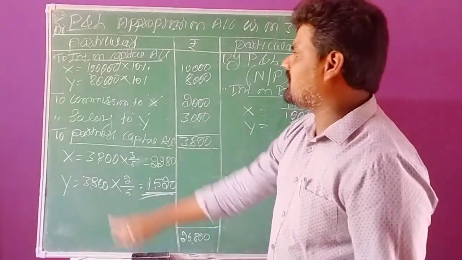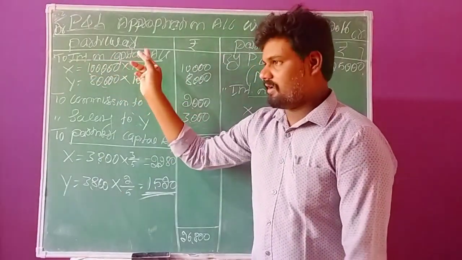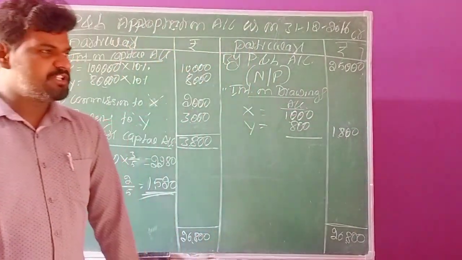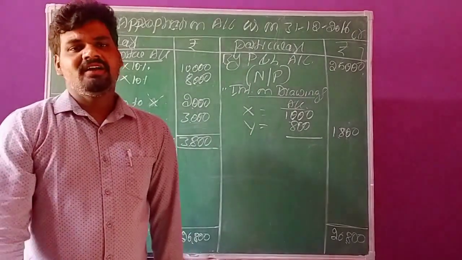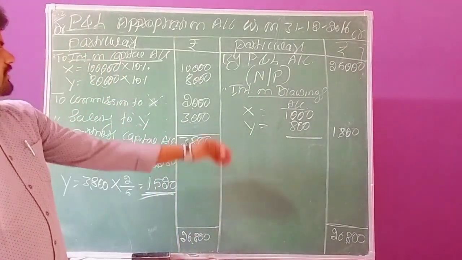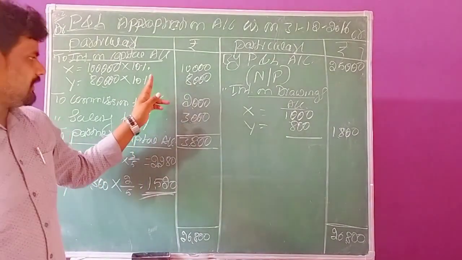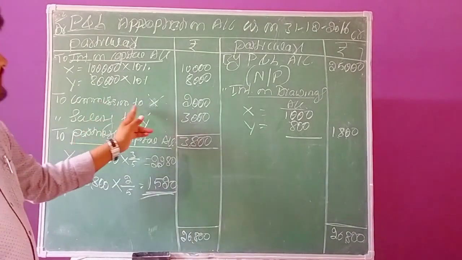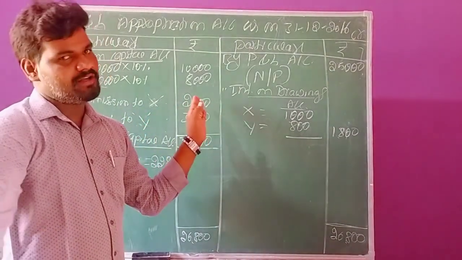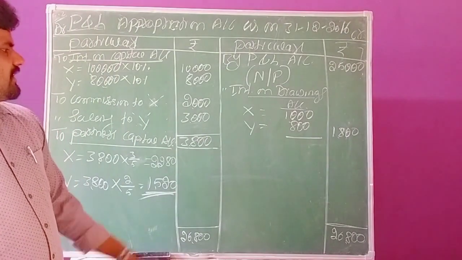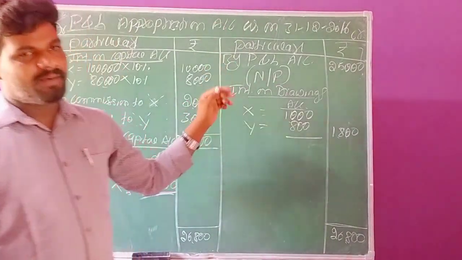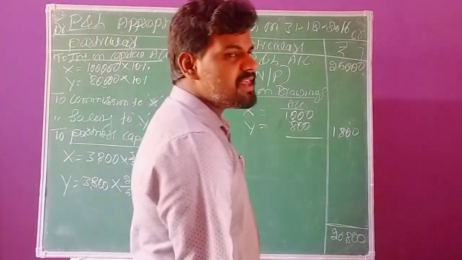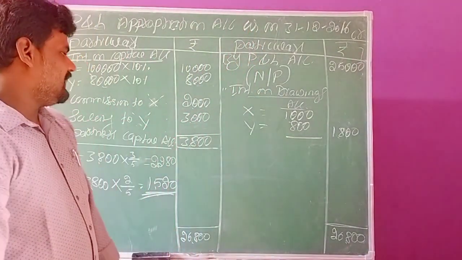The first transaction is interest on capital account. Interest on capital we allocate individually, according to how much capital each partner has invested. On that basis we calculate the rate of interest per annum. The next thing, commission to partners. Here the first partner, X, is getting 2,000 annual commission. That's it. We record it directly in the amount column. Suppose it is monthly, then we need to multiply by the total outstanding period during the year.